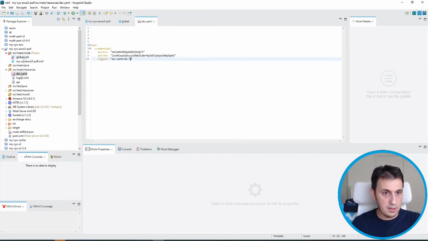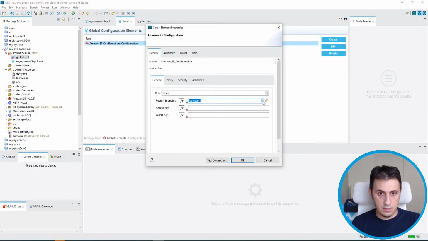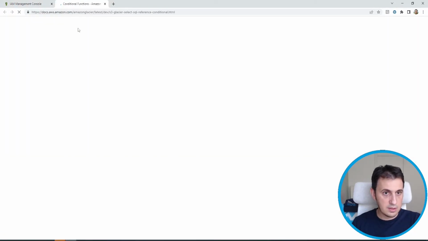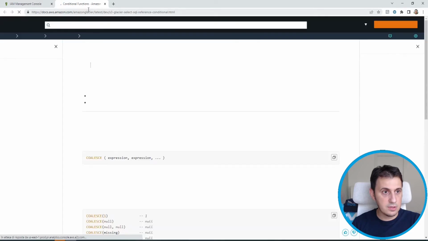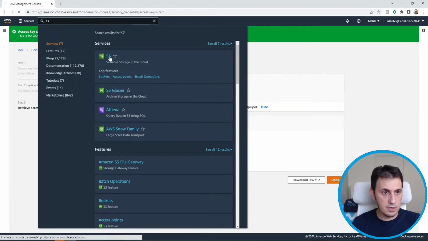Okay, let's move back to the Amazon S3 connector. Let's check: AWS credential access, AWS credential secret. Okay, and I think I need the region name.